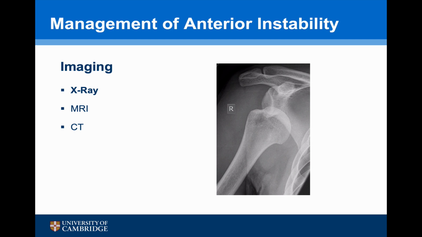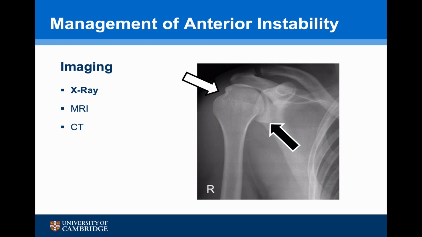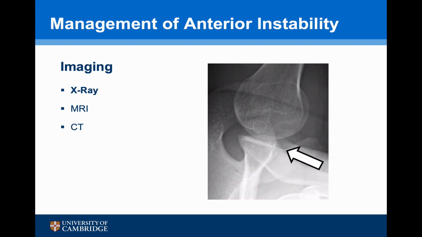A plain X-ray of the shoulder dislocated is useful, and on a modified lateral view, if available, it's sometimes possible to see evidence of a Hill-Sachs lesion and damage to the anterior glenoid. An AP view with the shoulder in internal rotation can sometimes highlight a Hill-Sachs deformity, and also any glenoid bone loss can be noted. This can sometimes be better appreciated with a Bernageau modification of the axillary view.